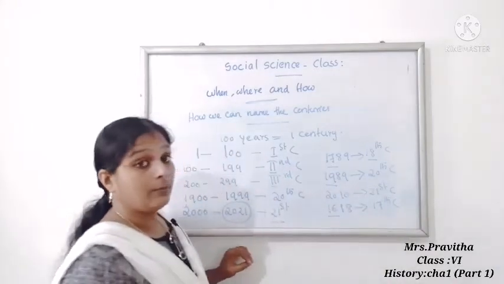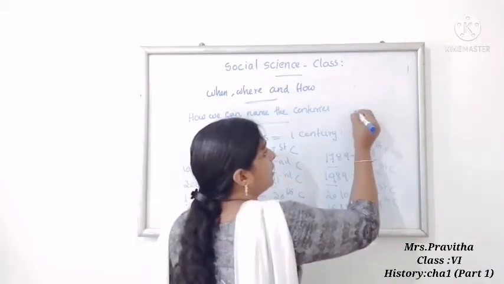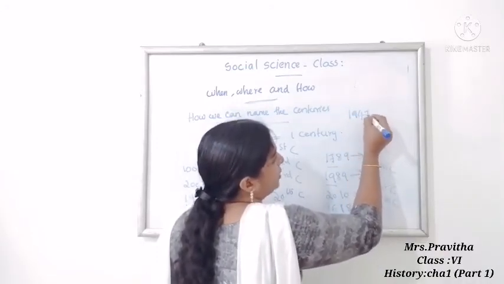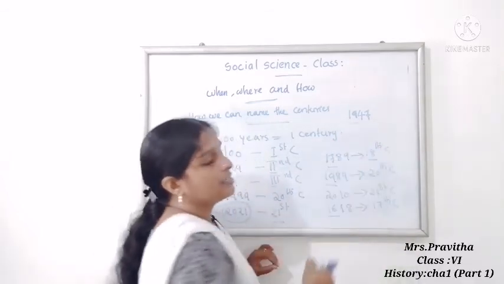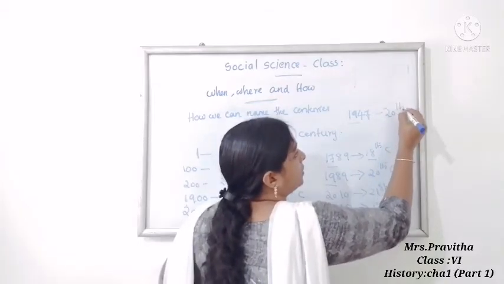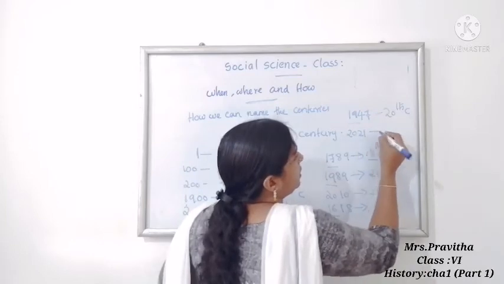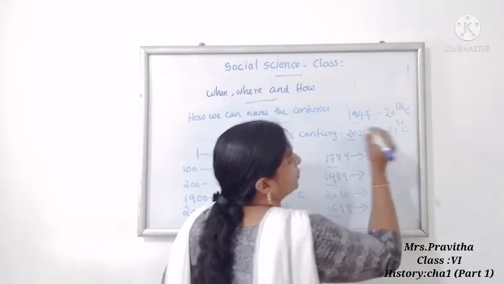When did we get independence, when did we become free? 1947. We were under British rule and we got freedom in 1947. So 1947 is in which century? 20th century. Now we are living in 2021. Which century? 21st century.